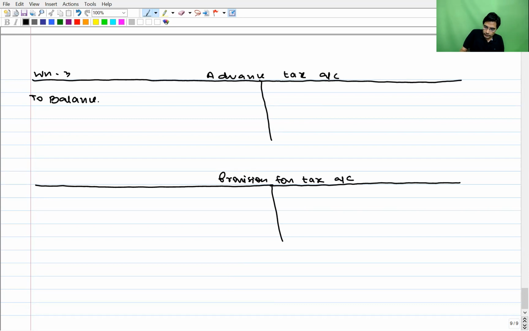To balance brought down. The opening balance of advanced tax given to us in the question is 180, and closing balance given to us is 195. It has a debit balance. Advanced tax has a debit balance.